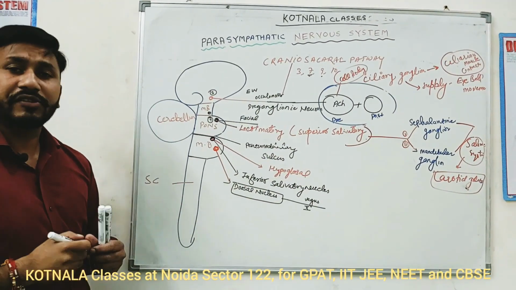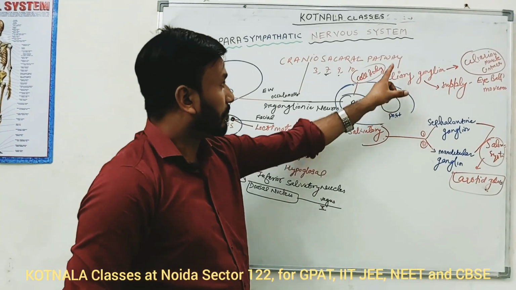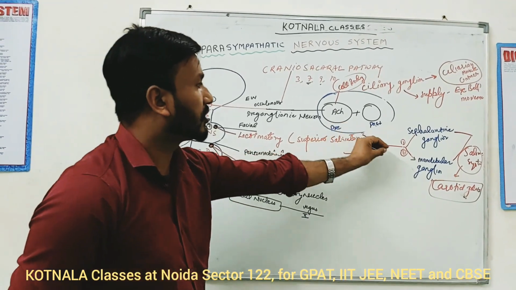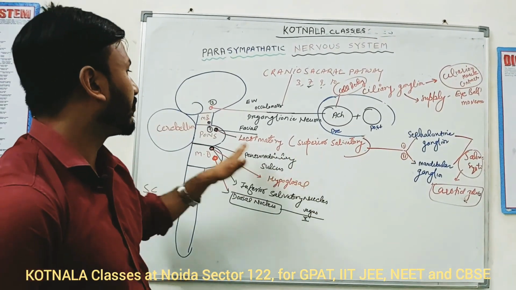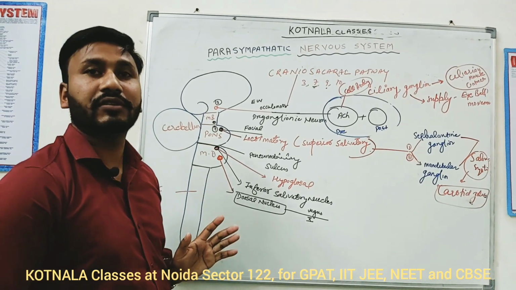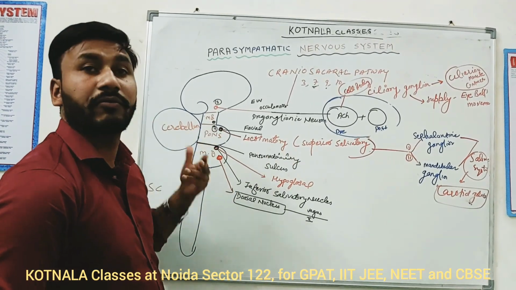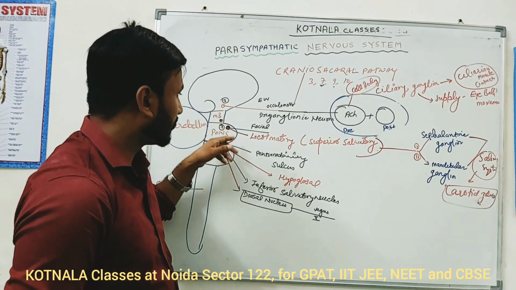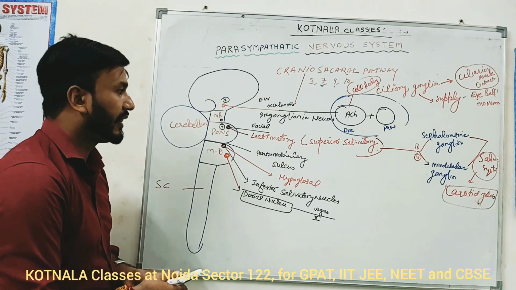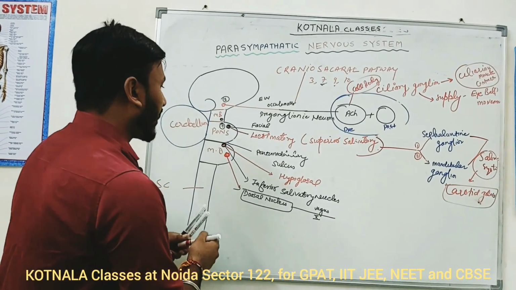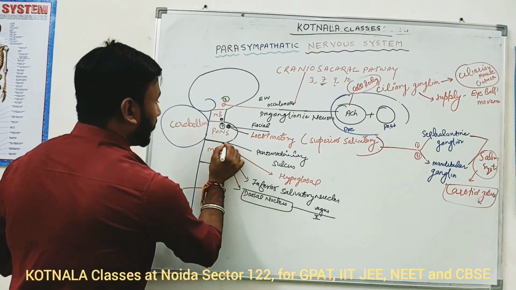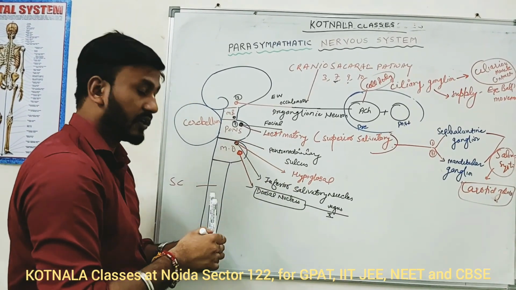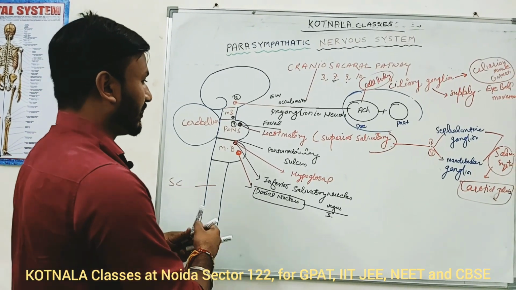Because many competitive exam questions are based on these ganglia. Suppose any examiner asks which cranial nerve the sphenopalatine ganglion and submandibular ganglion are associated with. You answer cranial nerve 7. Where does this cranial nerve emerge from? From the pons. What is the name of the nucleus present in the pons? Lacrimatory nucleus or superior salivatory nucleus. Next, what is the name of this nucleus? Inferior salivatory nucleus. Very good.